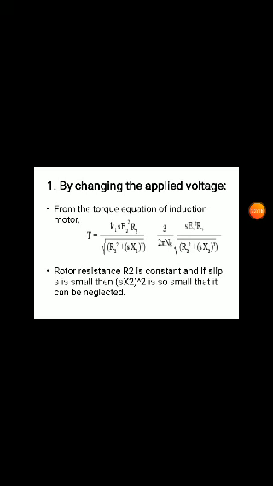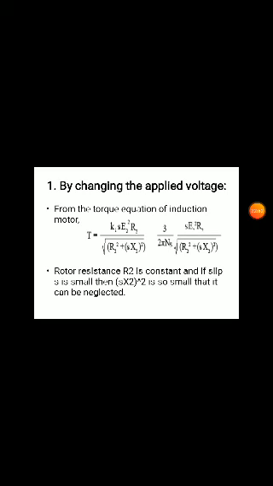When the slip is small, the term (s X2)² in the denominator is also too small, so it can be neglected. From the torque equation, we can neglect that.